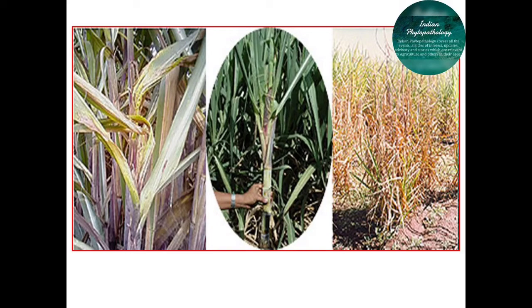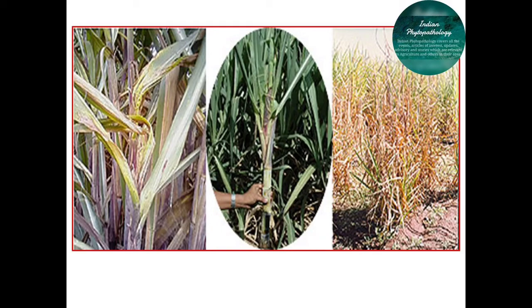The most important point, that is biological control. In biological control, we can use Trichoderma viride or Trichoderma harzianum or Trichoderma longibrachiatum. This Trichoderma should be multiplied in press mud or cow dung at a rate of 8 tons per hectare.